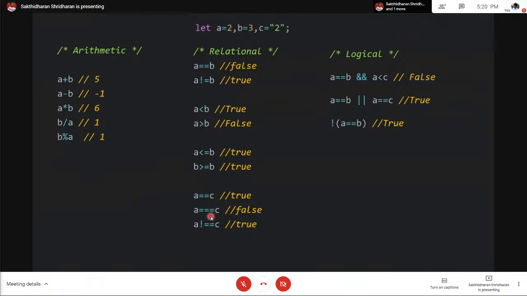However, in this case, even the type is checked. So even though their values might be the same, since it's an integer and this is a string, the value returned is false. And this not equal to is the exact opposite of this triple equal to. It'll check for both value and type. And then we have the logical operators. This logical and will check whether both values are true for the result to be true. This is logical or, and this is logical not.